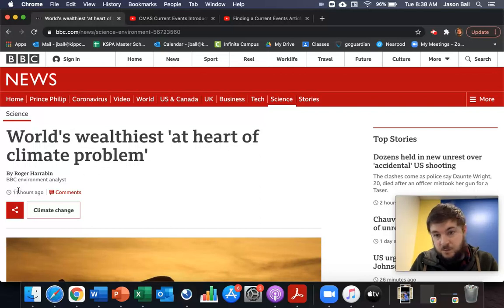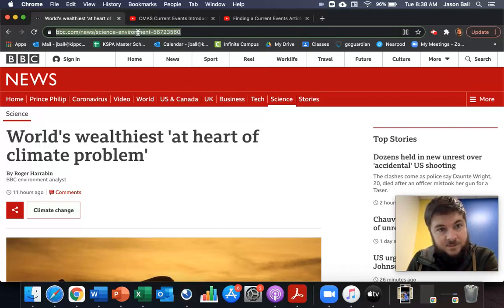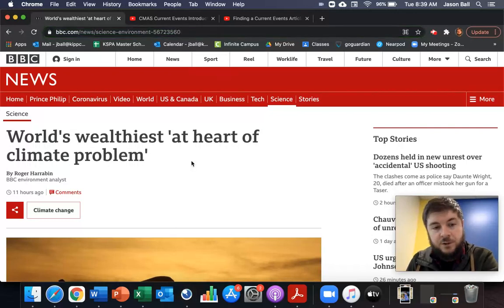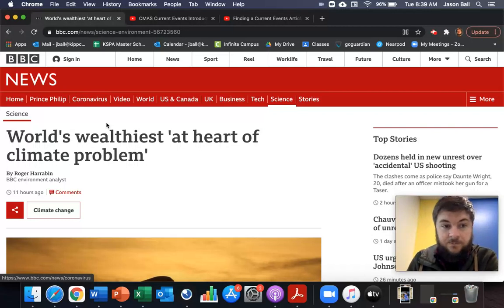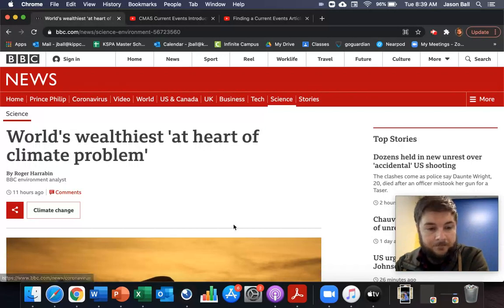When was it published? This one was published 11 hours ago. Usually you'll have a date or like what day it was published. And then the URL is just literally right here in the web address bar, copy that. And then who is the publisher or the source? That's going to be the BBC, British Broadcasting Syndicate. If you were on Washington Post, you'd put that. If it was CNN, if it was the New York Times, if it was ESPN, whatever organization is publishing this article, put that there.